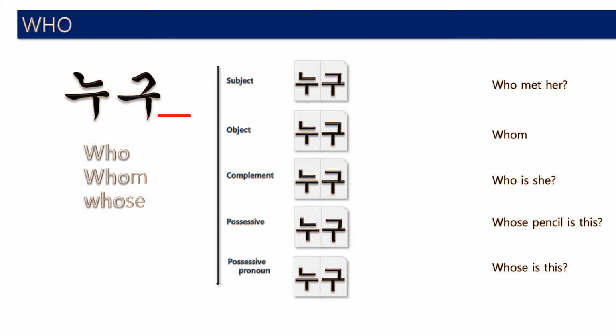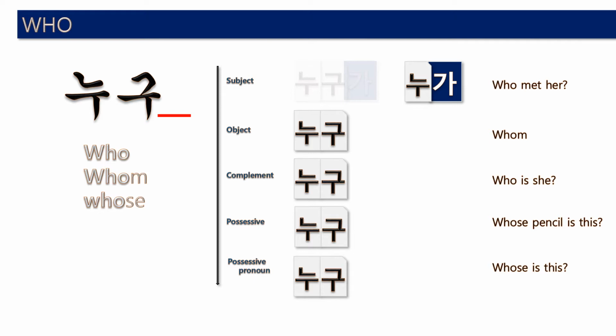So we need 누구가. But we don't use this form. Instead of saying 누구가, we say 누가. 누구 plus 가 becomes 누가.